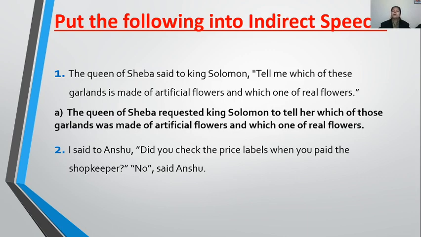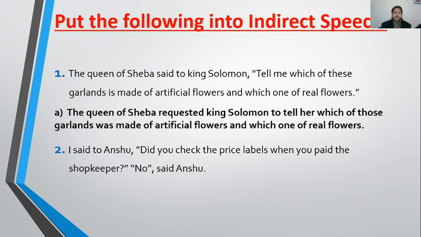So what will be my connector? To. Right? We will use infinitive verb to tell. To tell her which of those garlands was made of artificial flowers, and which one of real flowers. Cleared?